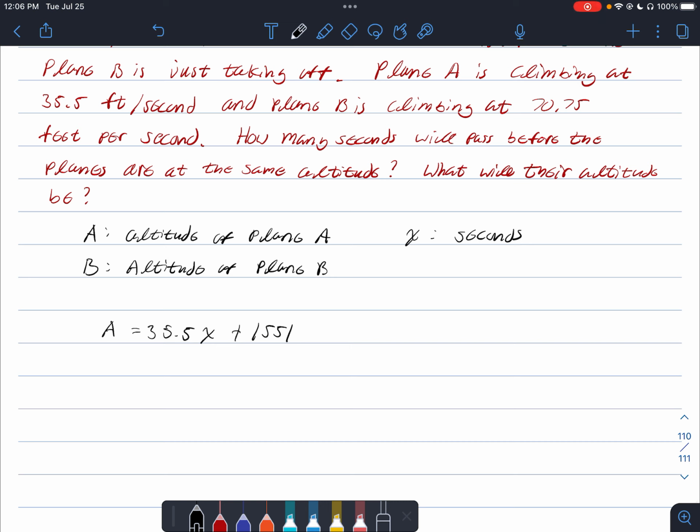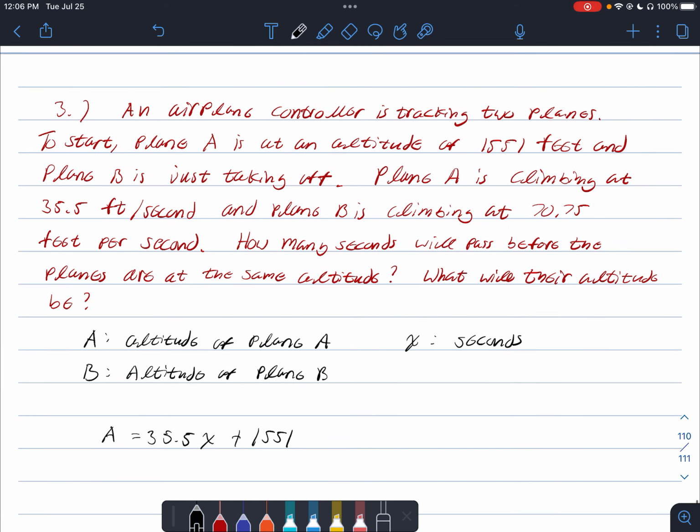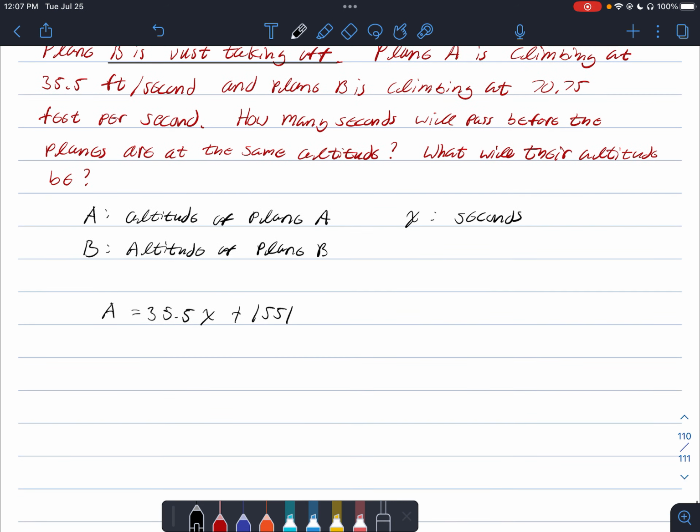All right, and it says that plane B is climbing at 70.75 feet per second. Okay, and it also said that plane B is just taking off. So we can express the altitude for plane B in a very similar way at 70.75 times x, again, where x is seconds, plus 0, because it started at the ground. It's just taking off. Okay, and now we want to find out how many seconds will pass before the planes are at the same altitude.